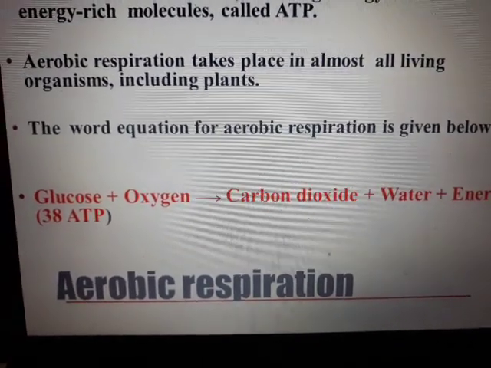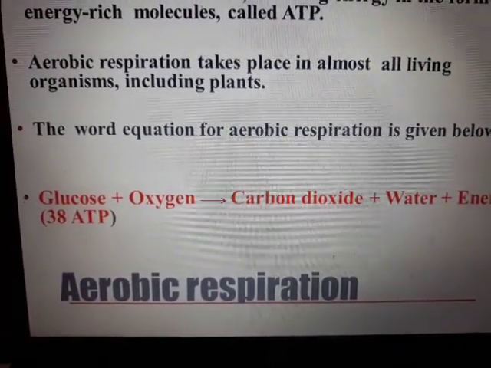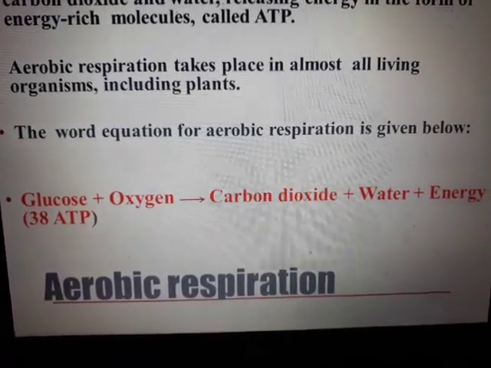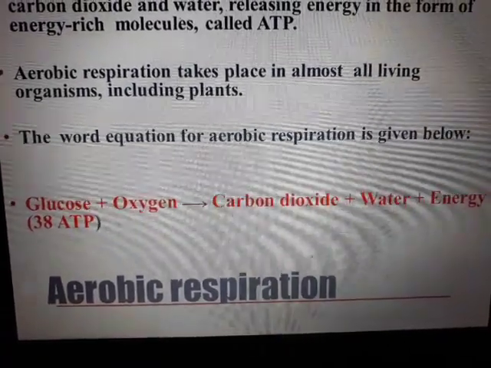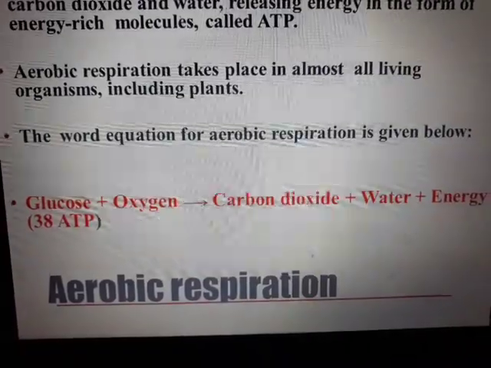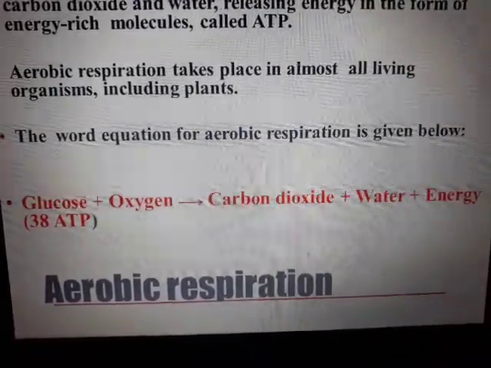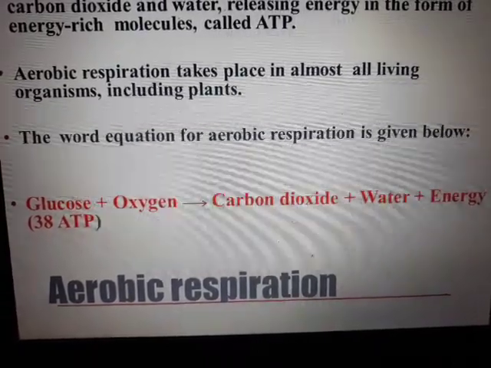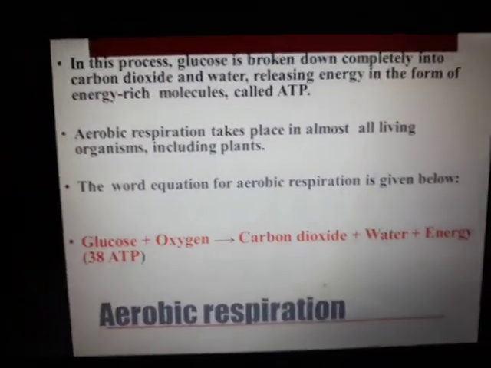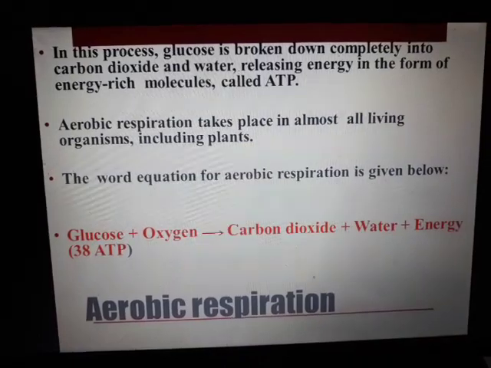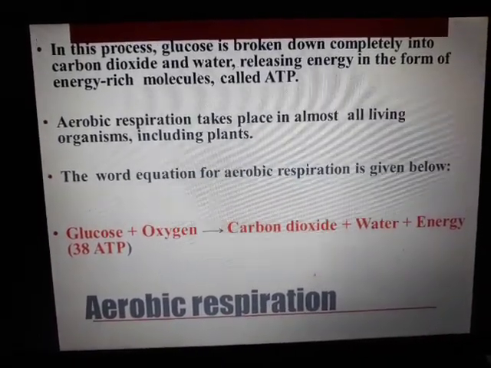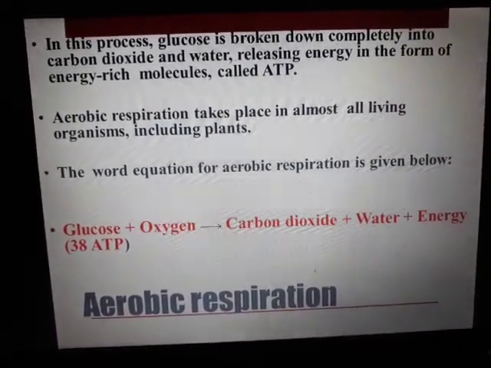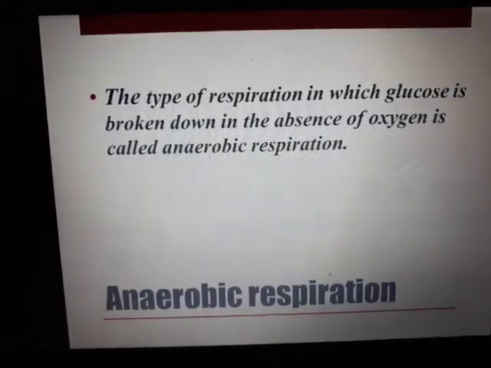Glucose, in the presence of oxygen, will get broken down into carbon dioxide and water. And when this process happens, a certain amount of energy is liberated, plus energy, which is equal to 38 ATP in the case of aerobic respiration. This is a general energy liberated; it doesn't apply to all organisms, but generally is in this range.